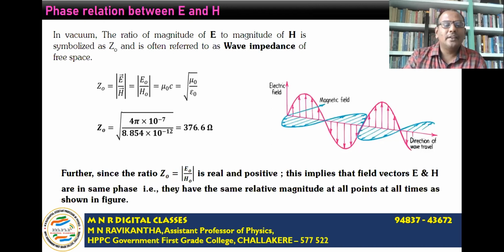Further, since Z0, equal to E naught by H naught, is a real and positive quantity, this implies that the field vectors E and H are in the same phase. That is, they have the same relative magnitude at all times, at all points, as shown in the figure. If you compare the relative magnitudes of electric and magnetic fields, it will be the same at all points in space and at all times. Whatever the magnitude of the electric field, the two will bear a definite ratio at all times. That ratio is equal to Z0, and it is called the wave impedance.